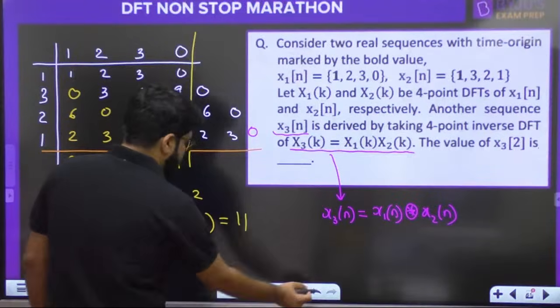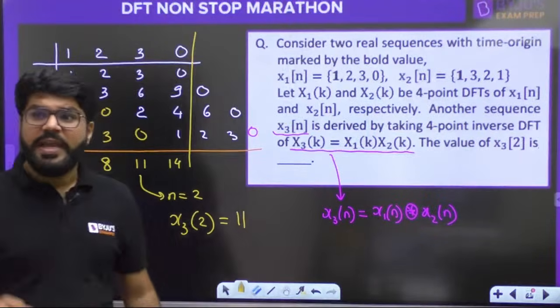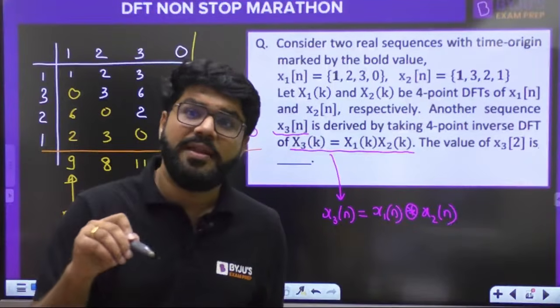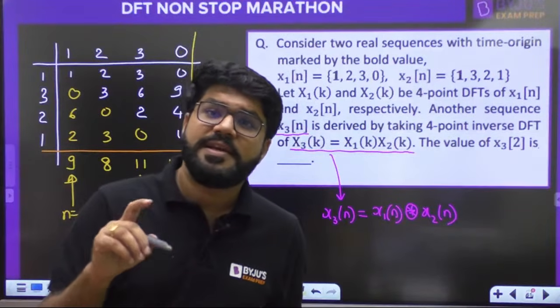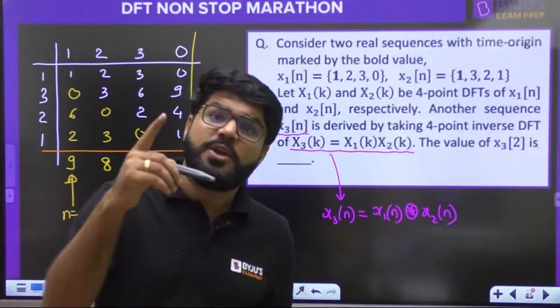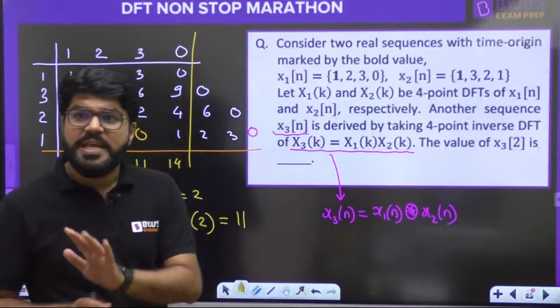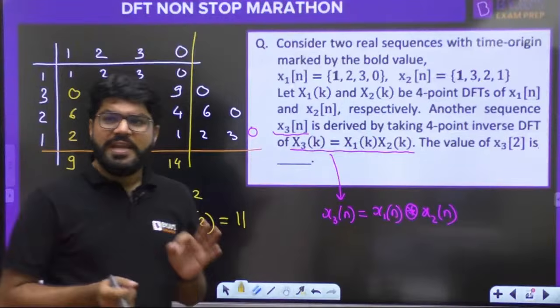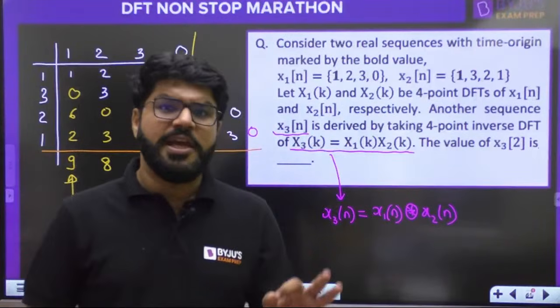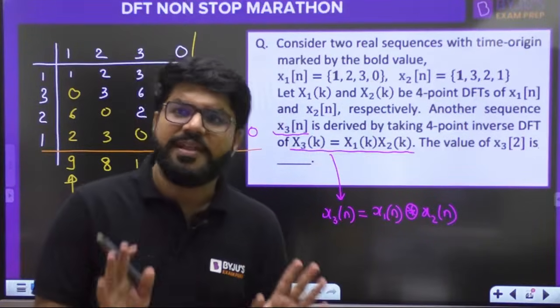Answer is just 11, not 11 by 4. Some of you are using the property 1 upon N, but that is there in the time multiplication. When you do the frequency convolution, 1 upon N will come, and it's an NAT question. A small mistake can ruin your answer. If you take 11 by 4, your good understanding of the question will be spoiled.